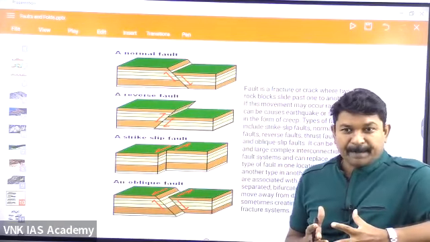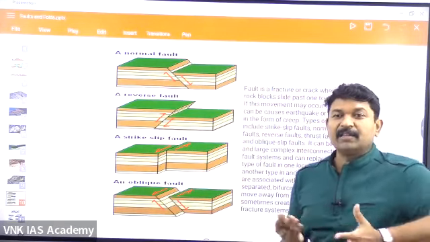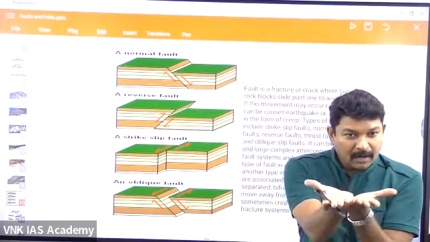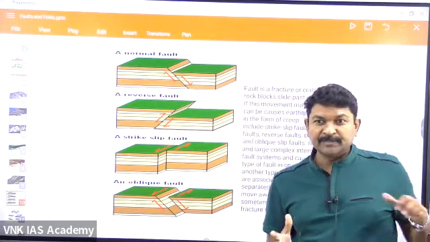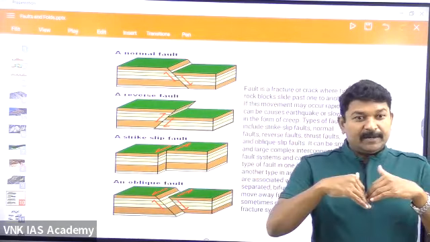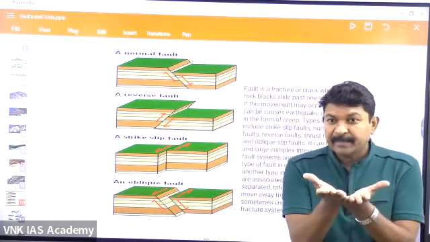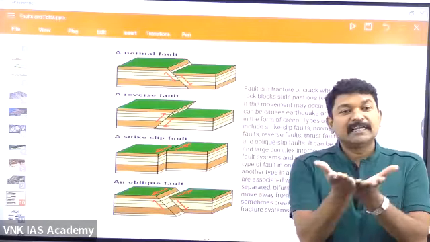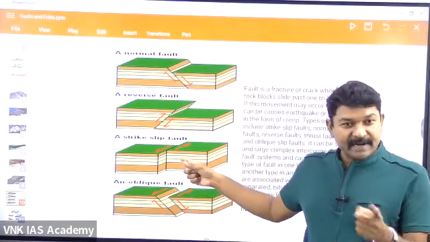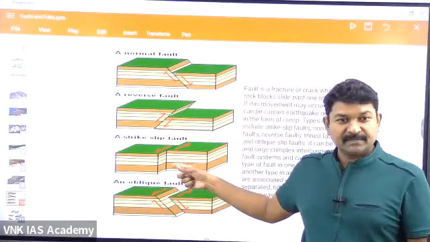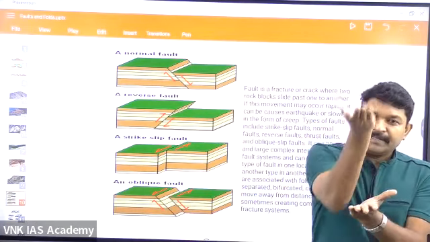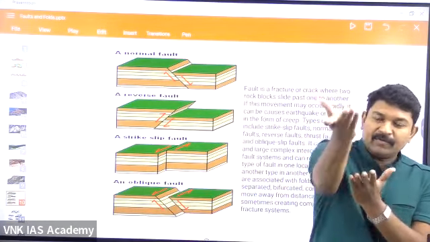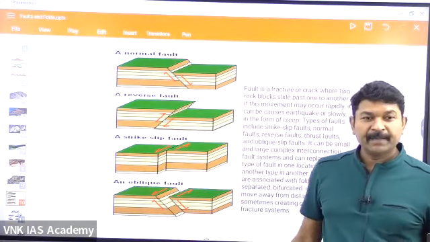Strike-slip. What do you mean by strike-slip fault? Nothing but the horizontal movement. Like in plate tectonics, we will also discuss divergent plate boundary, convergent plate boundary, then the transform plate boundary. This is nothing but the slip fault. What is the best example? San Andreas. This is a fault. Then oblique. When one is slipping and it is also moving further up. It's a normal fault, but again it is moving forward. It's called oblique.